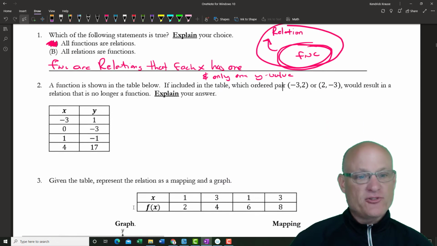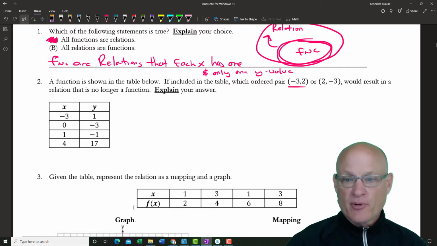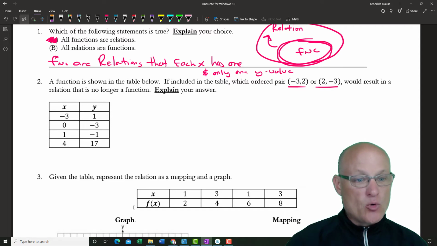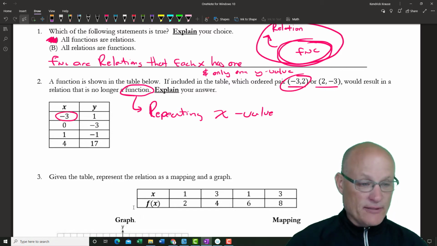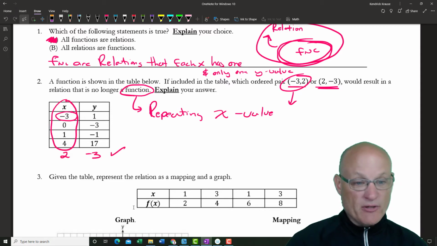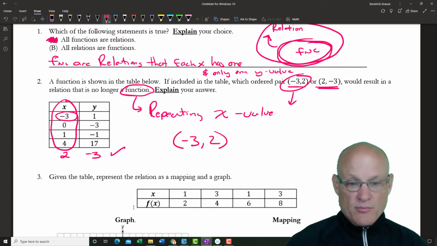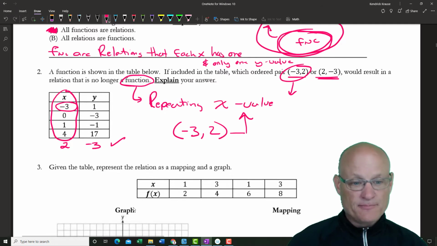Okay. The functions shown below, including the table, we got this pair and this pair. Which one will result in it no longer being a function? So remember, we're looking for something that might give us repeating x values. If I put in -3, 2, I already have a -3. So that would make it not a function. How about this one? 2, -3. Are there any 2's here? So if I was to plug in 2, -3, that would still be a function. So the answer is -3, 2. Why? Because we have repeating x values.